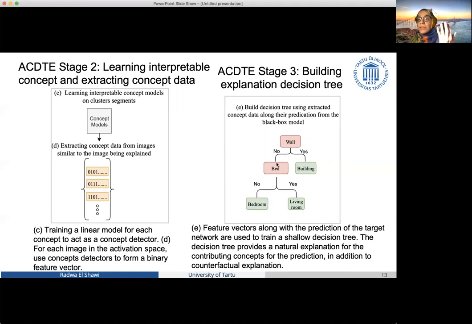And if a particular concept can change, then this image can be predicted as a living room. So our technique provides a way of explaining the prediction as a shallow decision tree. And in this decision tree, you can simply traverse it to find a relevant explanation, in addition to finding a counterfactual explanation.